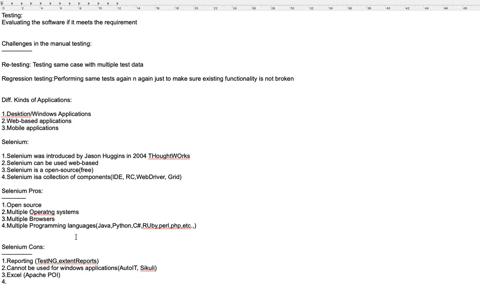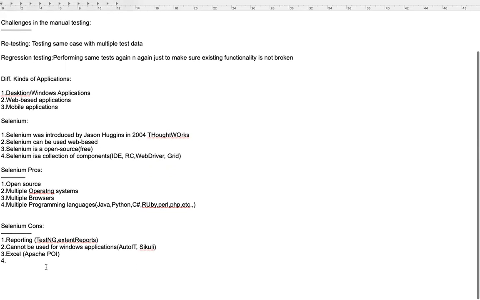So these are some of the cons of Selenium. Also, you can't automate graphs using Selenium. Graphs are varying things, right? Graphs actually vary according to the data, so they are not static to automate. So this is another challenge. And also CAPTCHA. You can't automate CAPTCHA.